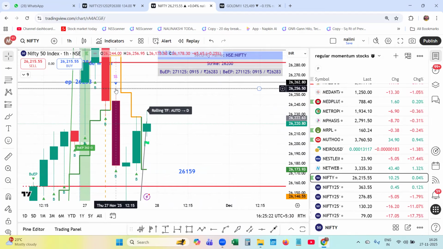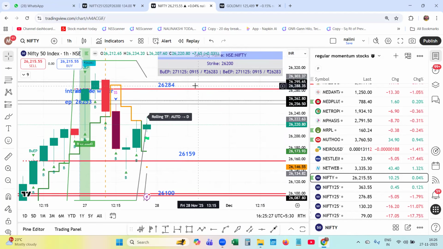We need to see whether the market is going to get halted or it can move up to 26,284, confusing all these people. So if these writers become active again, they will try to push the market down. So you know all the reference levels in the market, and you can trade better with this, friends.